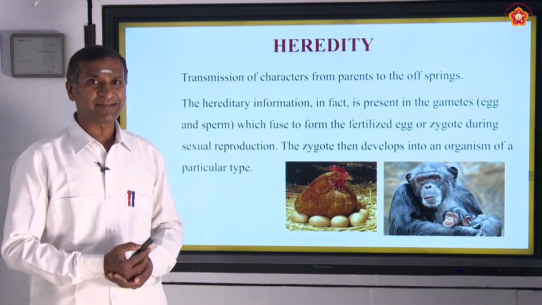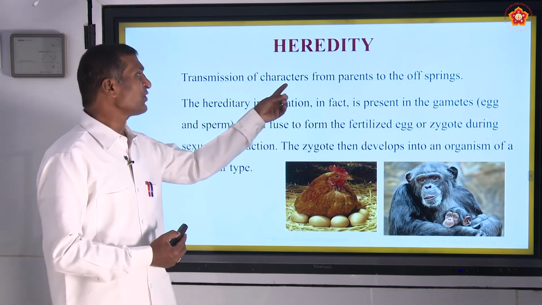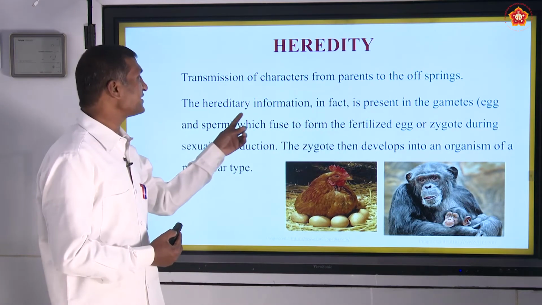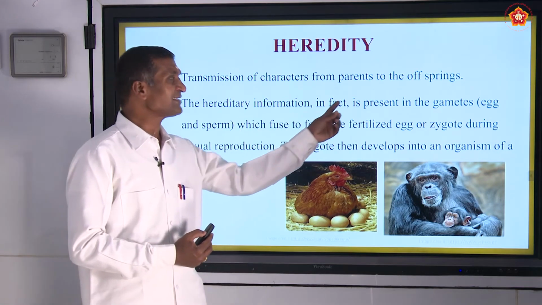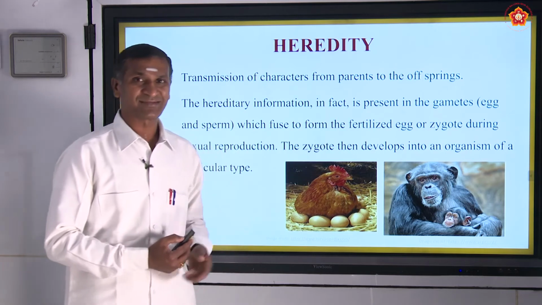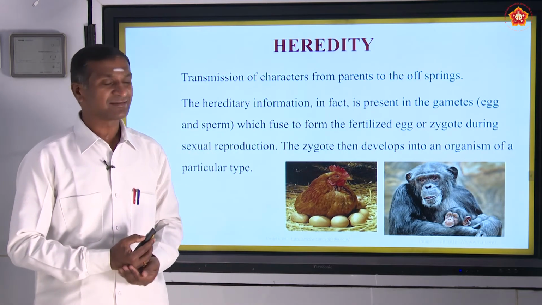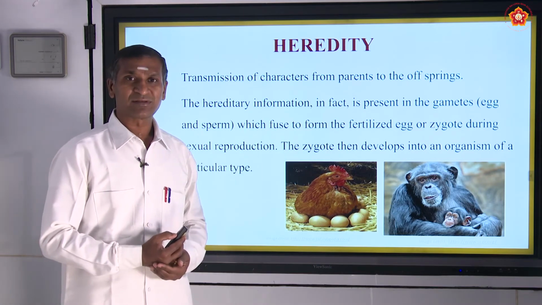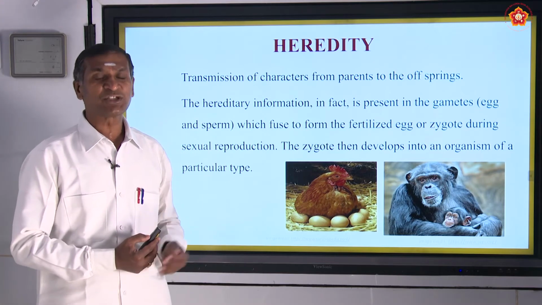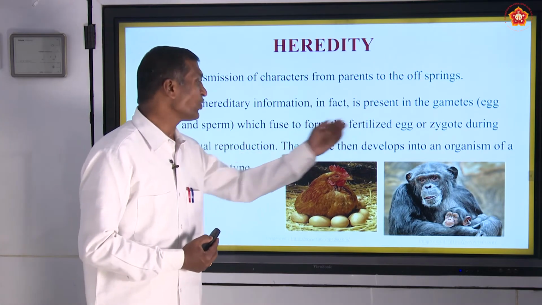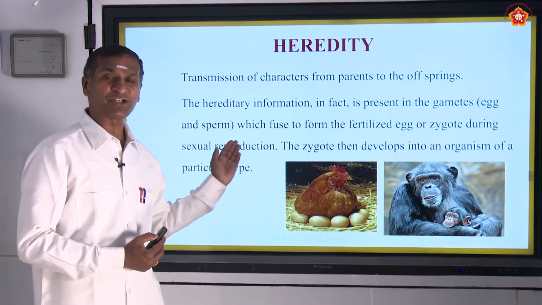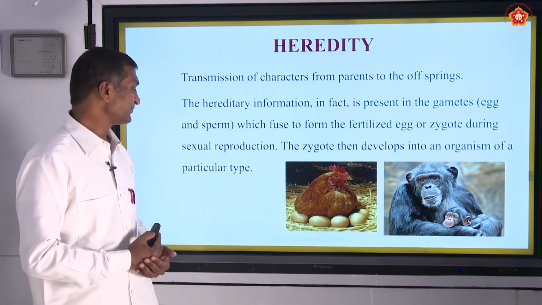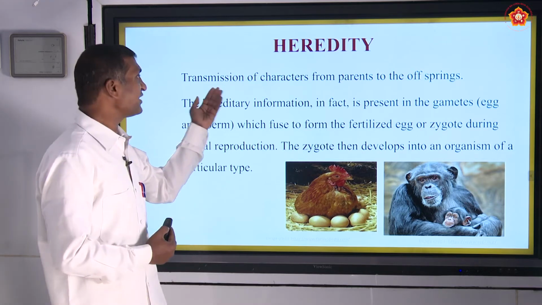What is heredity? The transmission of characters from parents to the offsprings. The hereditary information, in fact, is present where? In the gametes. Egg in the females and sperm in the males, which fuse. The egg and the sperm fuse to form the zygote during sexual reproduction, and the zygote develops into an organism of a particular type.